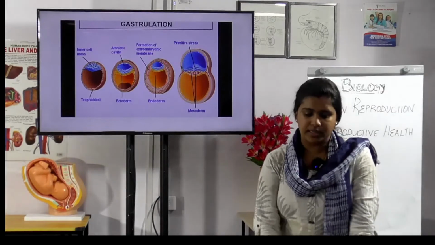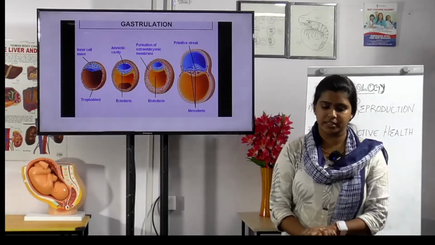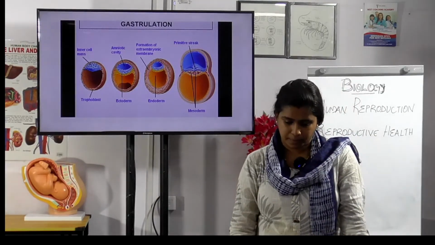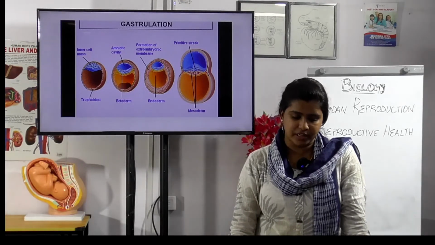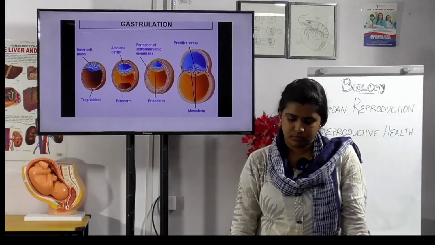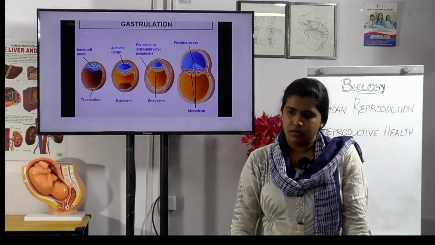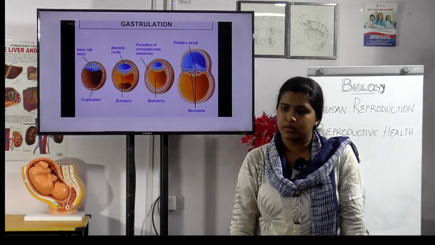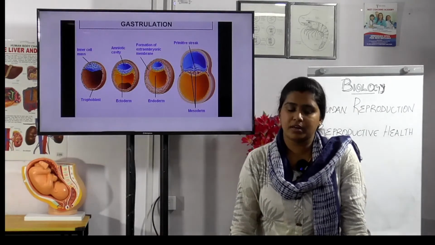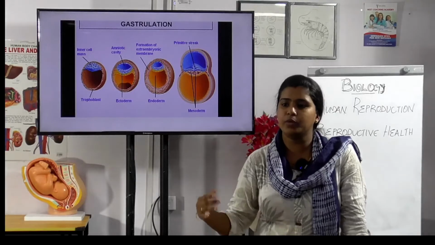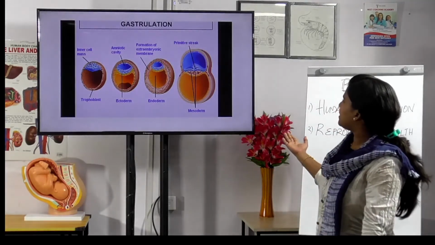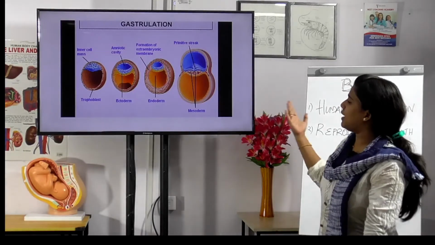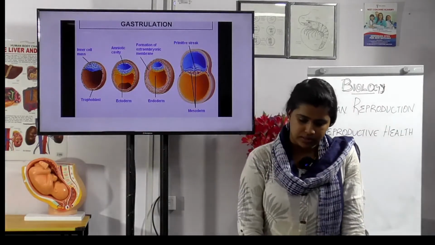Okay, now let us see gastrulation. What is gastrulation? Not implantation. Yes, the transformation of the blastocyst into 3 layers is called gastrulation. What are the 3 parts?